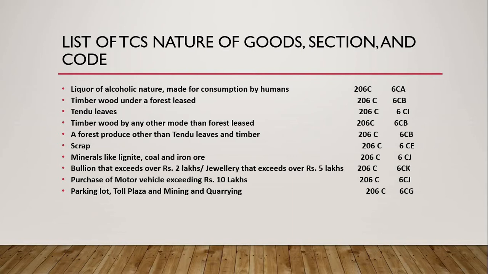Scrap, 6CD. Minerals like lignite, coal and iron ore, 6CE. Bullion that exceeds rupees 2 lakhs and jewelry that exceeds rupees 5 lakhs, that is 6CK. Purchase of a motor vehicle exceeding rupees 10 lakh, 6CJ. Parking lot, toll plaza and mining and quarrying, 6CG. So these are the important sections and codes of the TCS nature of goods.